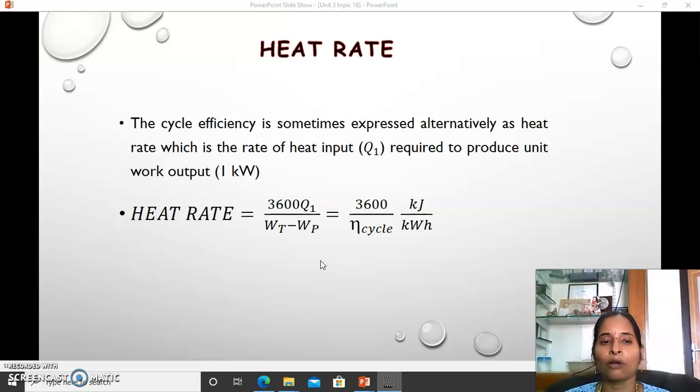So how much amount of heat is required to produce unit work output is defined as heat rate, which is also equal to steam rate into Q1, which gives 3600 into Q1 by WT minus WP. Here you can see that Q1 divided by WT minus WP is the reciprocal of cycle efficiency. So the final equation is 3600 by cycle efficiency in kilojoules per kilowatt hour. Okay.